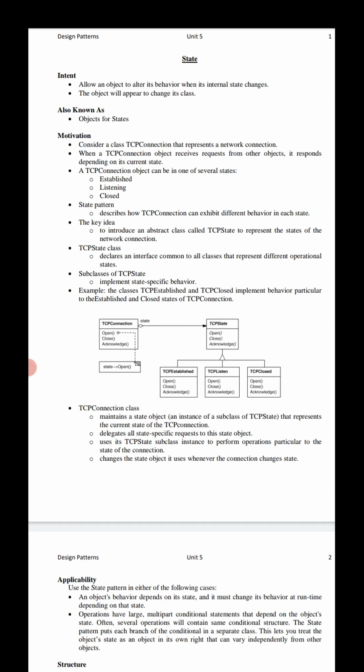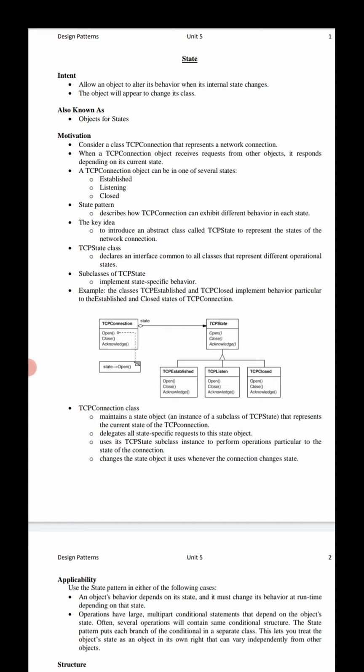A TCP connection object can be in one of several different states, like established, listening, closed. Whenever a TCP connection object receives a request from other objects, it responds differently depending on its internal state or current state.